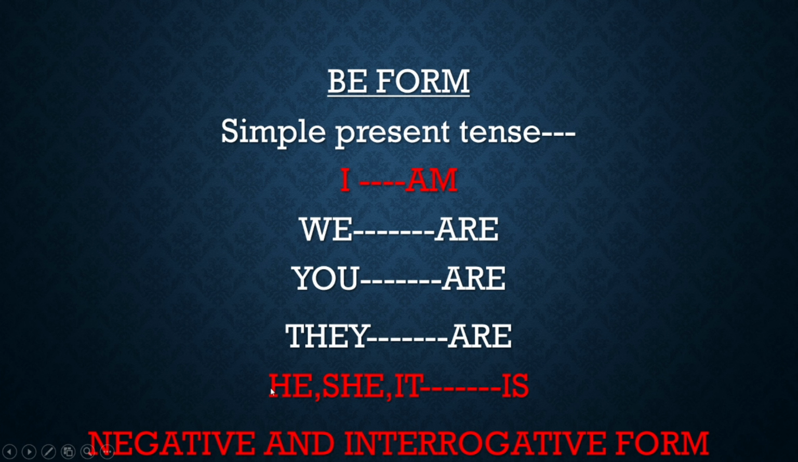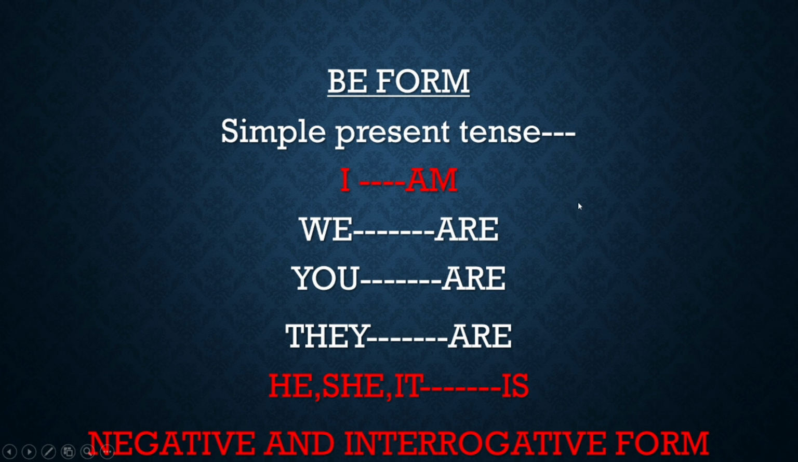Look at this. He, she, it. For he, she, it, we have to use is. We say he is, she is, it is. He, she, it are singular. For singular, we have to use is. See, even I is singular, but for I, we should not use I is. That is wrong. We have to use I am. But for he, she, it, all are singular, so for that singular, we have to use is.